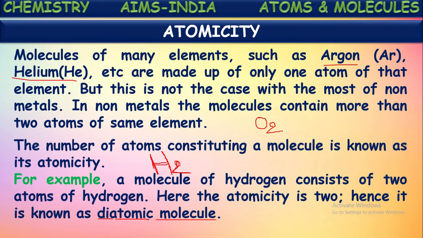So its atomicity is also 2. Oxygen is a diatomic gas or diatomic element. If you say ozone, it contains three atoms, so it is triatomic. In this way, based upon the number of atoms present in one molecule of an element, its atomicity is defined.